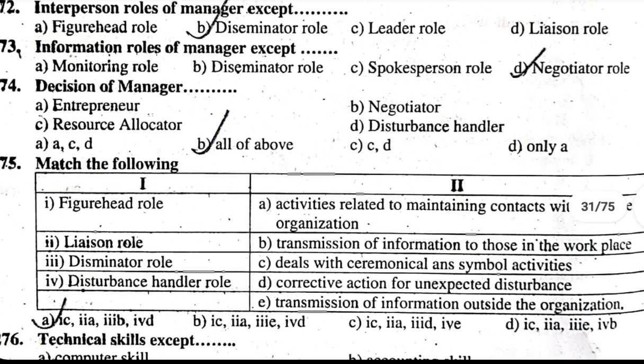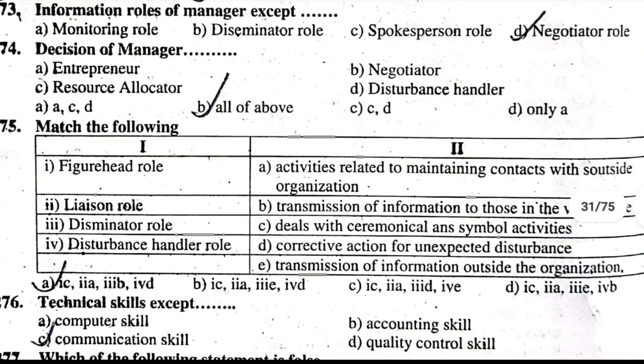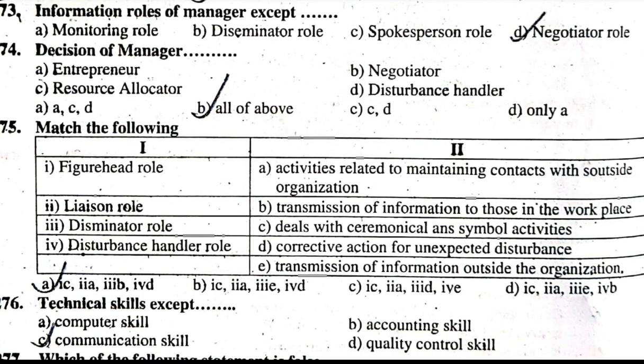276. Technical skills except A. Computer skill, B. Accounting skill, C. Communication skill, D. Quality control skill. Correct answer is C, communication skill. Technical skills include computer, accounting, and quality control skill.